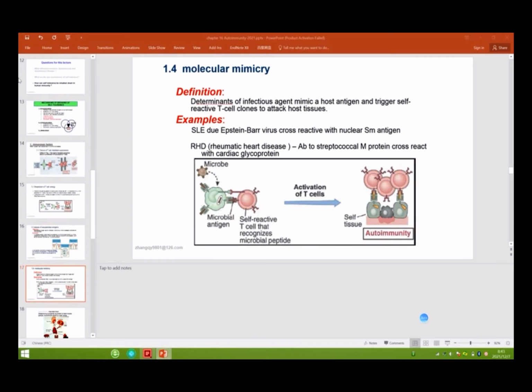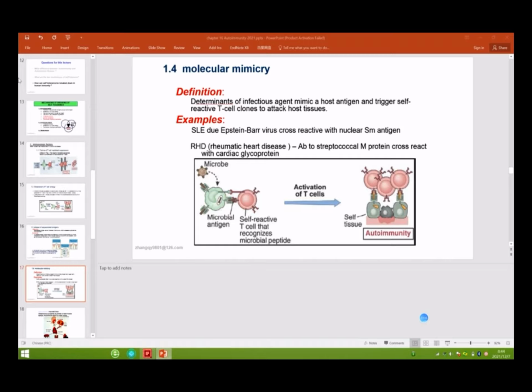And molecular mimicry. Do you know what mimicry means? Yes, to copy, it's similar. So the determinant, which we also call the epitope, of an infectious antigen: in our body, the immune system can work well against an invader.